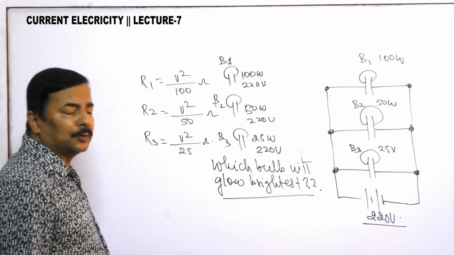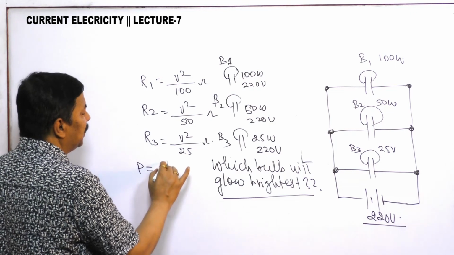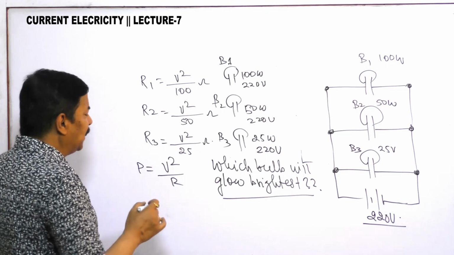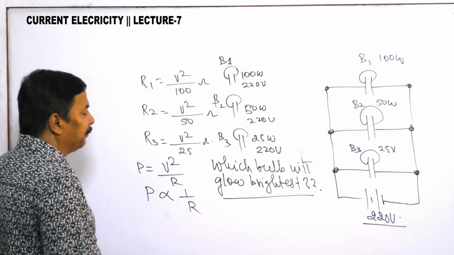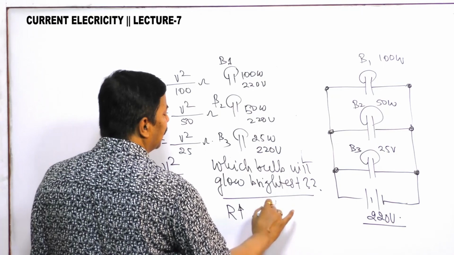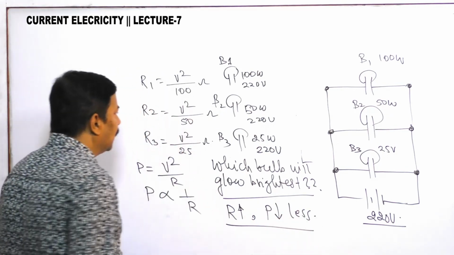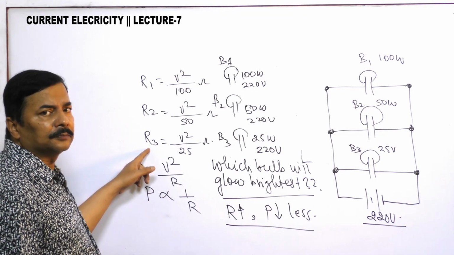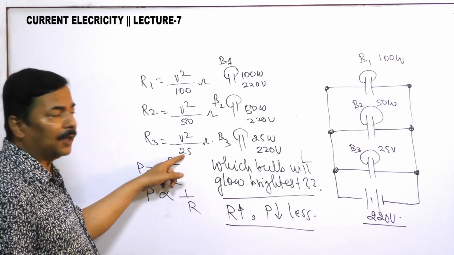So what I would like to tell you, power is equal to V square by R. So V is constant, so power is proportional to 1 by R. If R is more, that means power is less. Now try to understand. Maximum R is where? Maximum value of R is here because power is minimum.